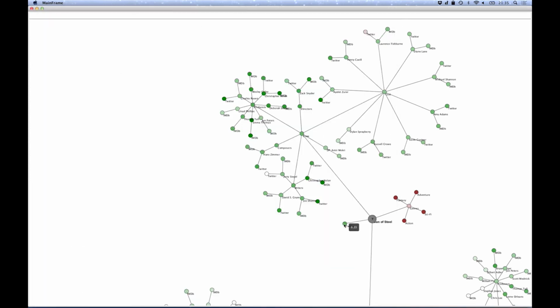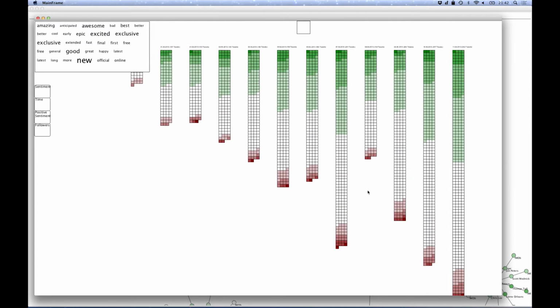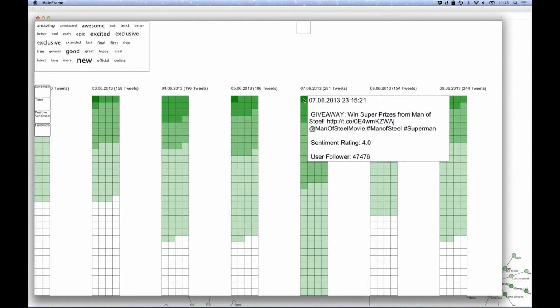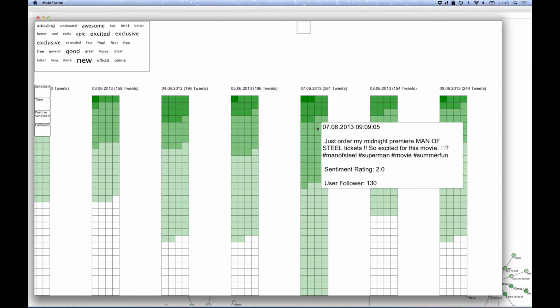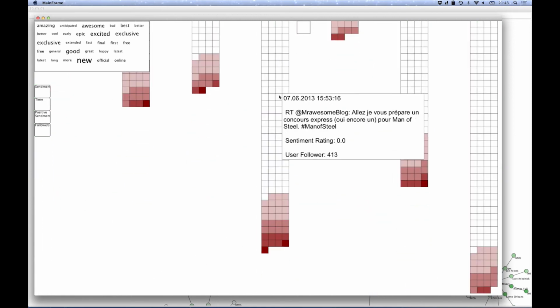We now take a look at the provided social media data. In our Pixel Twitter visualization, every tweet is represented by a small rectangle and grouped by days. The color depends on the sentiment of the tweet. We are able to sort all tweets by positive or negative sentiment, time or number of followers. We can now easily see that the number of positive tweets largely exceeds the negative ones. This impression is also backed up by the tag cloud, which shows us the most used adjectives in the tweets.